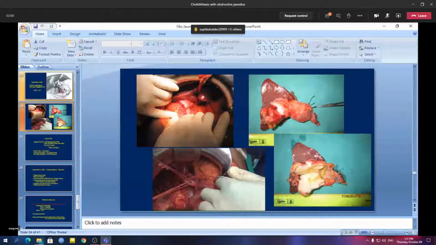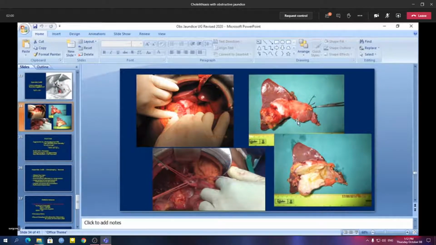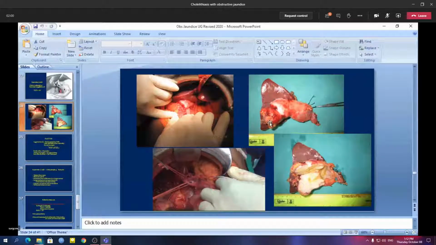In gallbladder carcinoma, radical cholecystectomy is done. Usually radical cholecystectomy means the gallbladder along with part of the liver, either a 2 centimeter wedge of the liver or segment 4B and 5, is taken out along with the lymph nodes of the hepatoduodenal ligament and the lymph nodes around the retropancreatic region. This lymphadenectomy plus radical cholecystectomy is the definitive operation for gallbladder carcinoma.